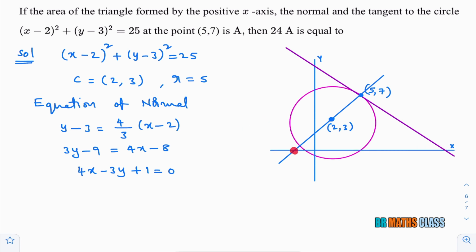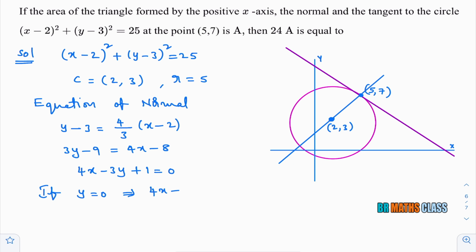To calculate this point, put y equal to 0 in this equation. Then you will get 4x plus 1 equal to 0. From this, x equal to minus 1 by 4. So the normal intersects the x-axis at the point (minus 1 by 4, 0). This point is (minus 1 by 4, 0).